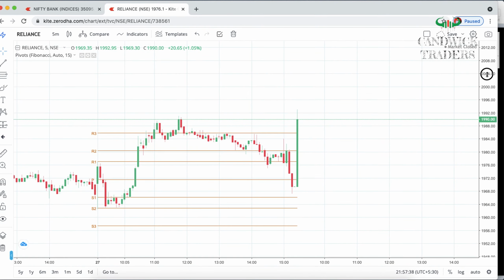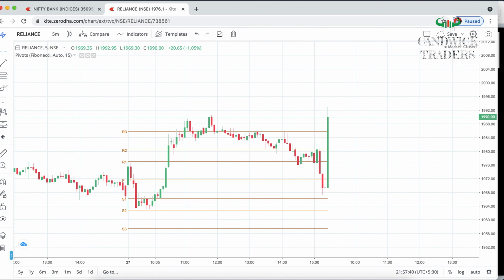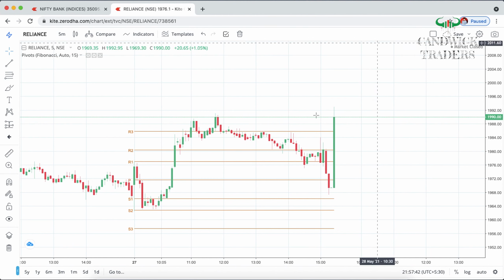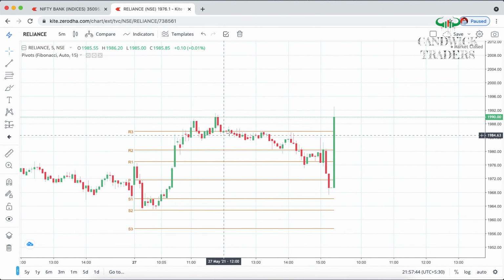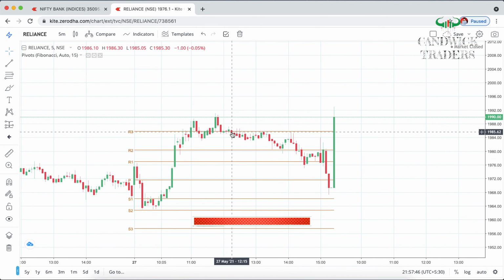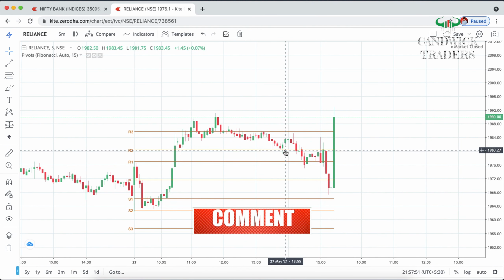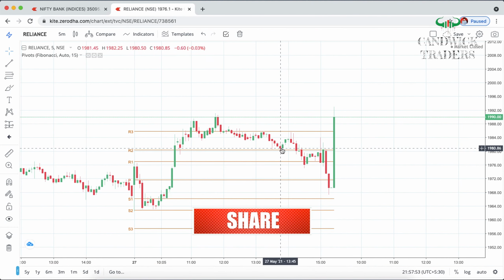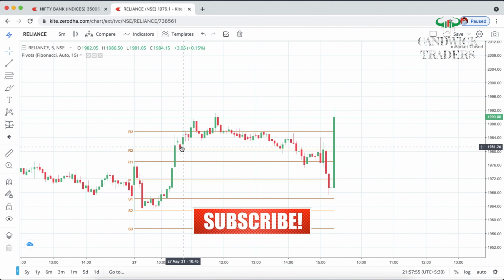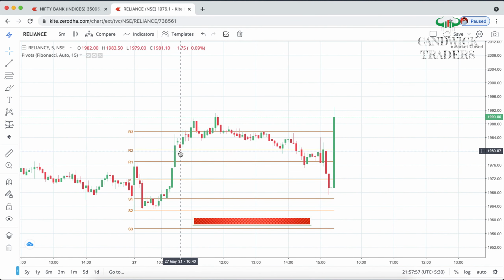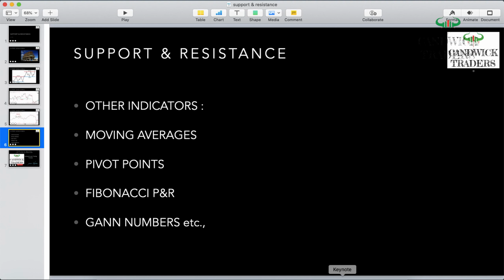We can see how beautifully it is showing the resistance and support levels. At these levels it's continuously rejecting, so price is not able to move further. It came down and took the support here once and twice also, and at these same levels it has taken support.